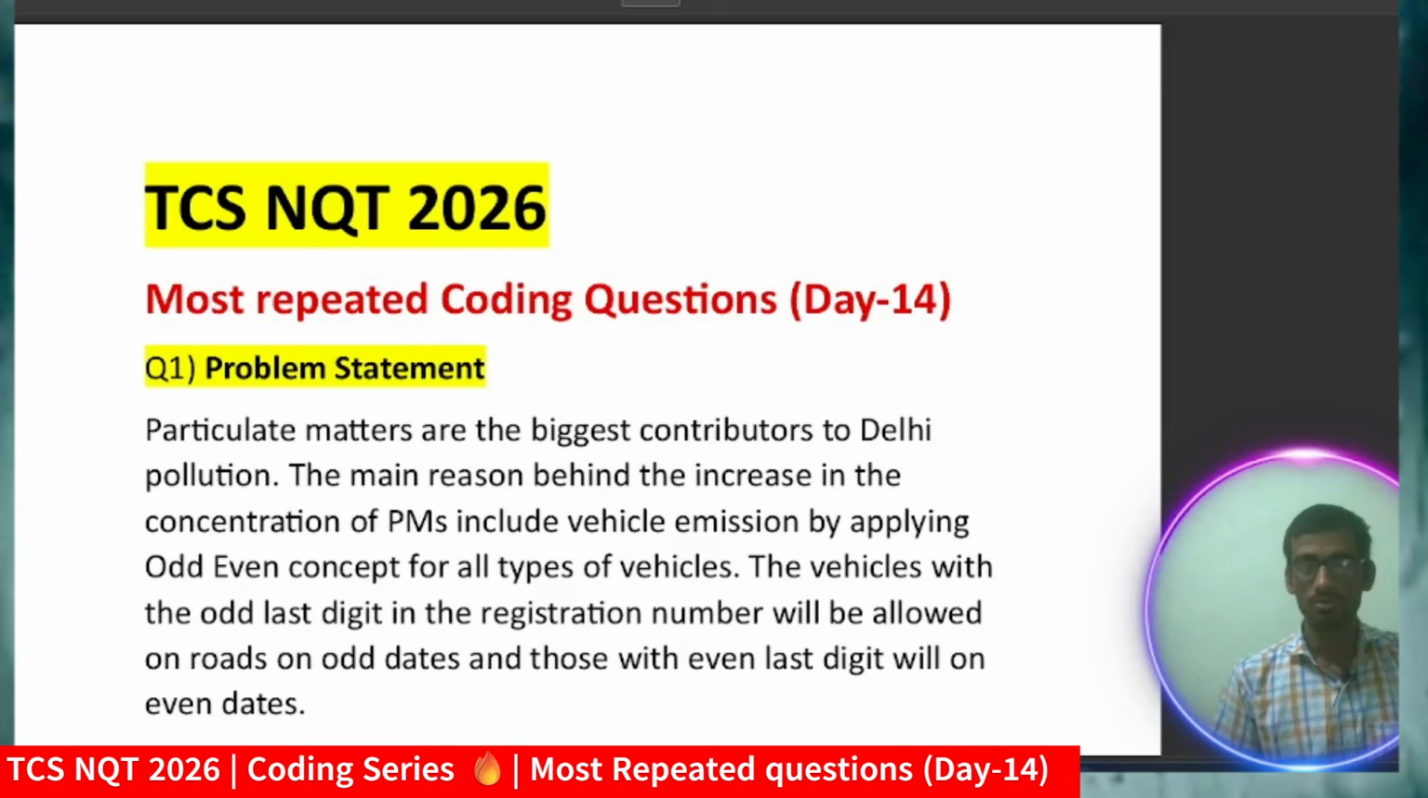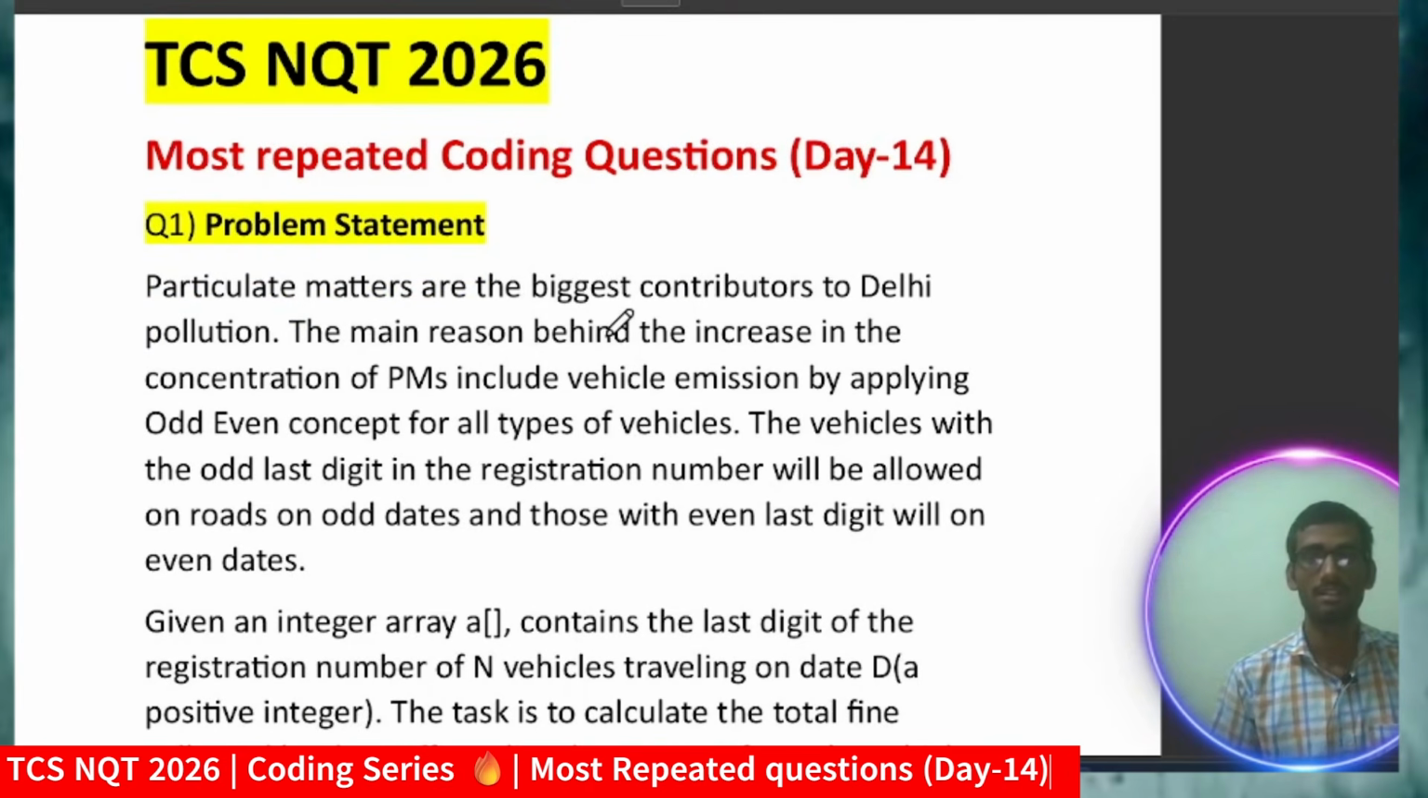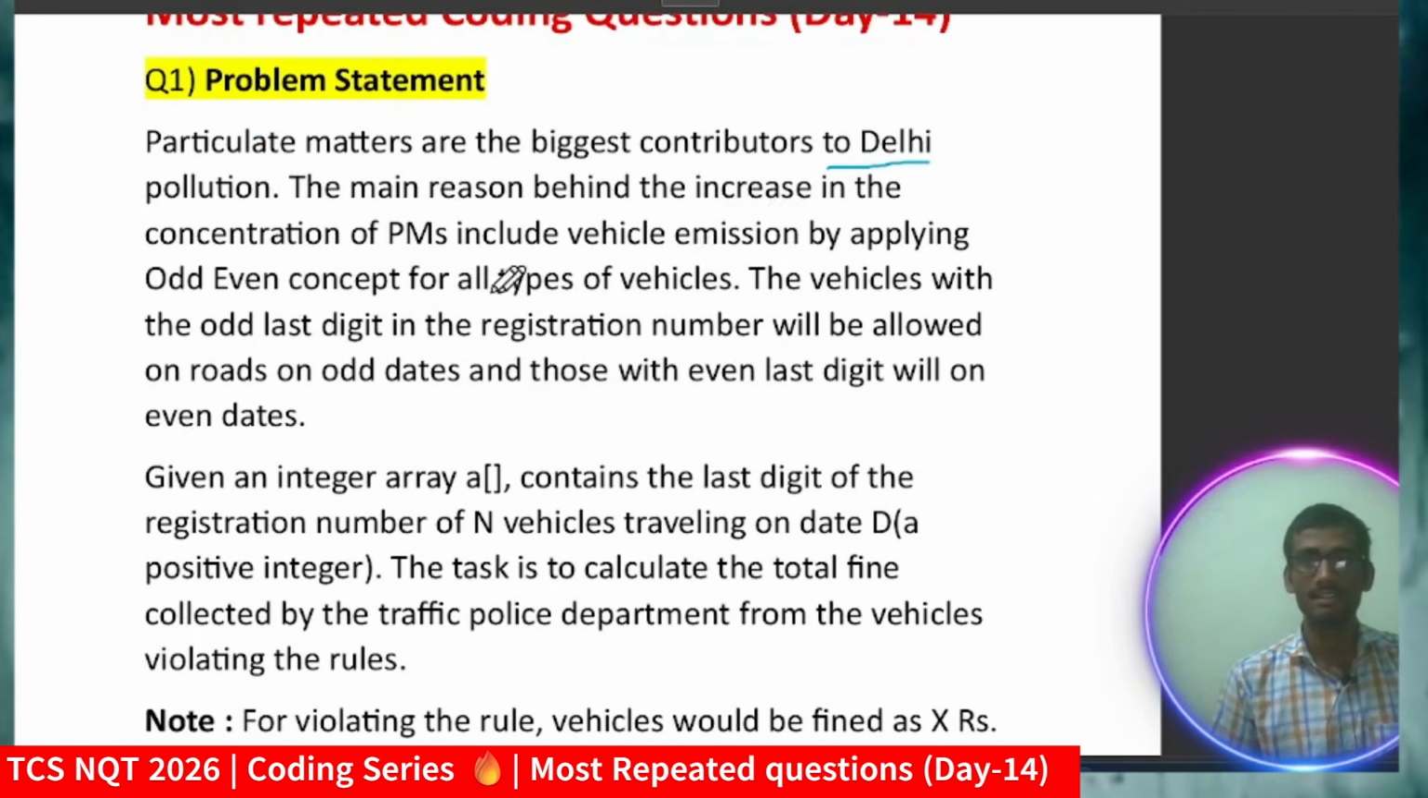So let me start the content. Our first question is from the previous year questions. So what is the problem statement? Particulate matters are the biggest contributor to pollution in Delhi. You know, Delhi is also known for its pollution. And the main reason behind the increase in the concentration of PM includes vehicle emission, so they apply the odd-even concept for all types of vehicles. So this is the thing.